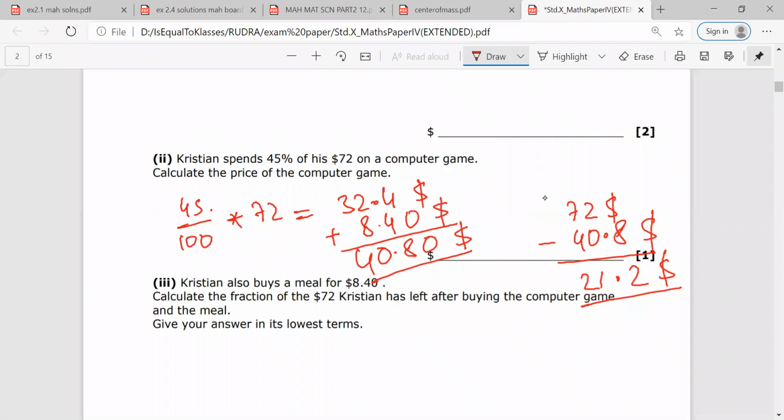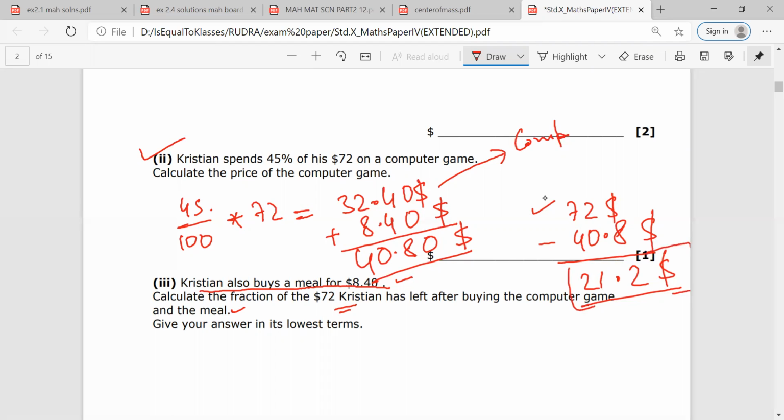So in the next question, Mr. Rudra, Christian also buys a meal of $8.4. Calculate the fraction of $72 Christian has left after buying the computer game and the meal. So this is the computer game that he has bought, the answer of the second part. Now he has also bought a meal of $8.4. So the total money that he has spent is $40.8. Money he had was this. So this is the answer that you will get.